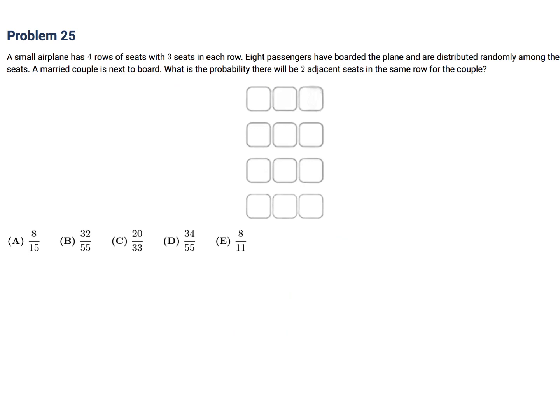A small airplane has 4 rows of seats, and 3 seats in each row. Eight passengers have boarded the plane and are distributed randomly among the seats. A married couple is next to board. What is the probability there will be 2 adjacent seats in the same row for the couple?